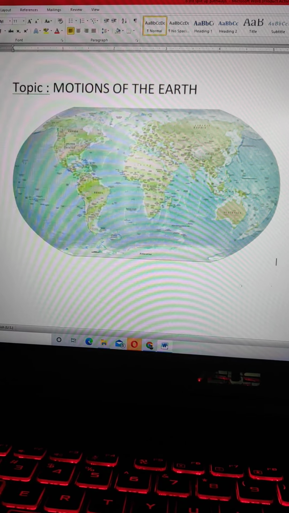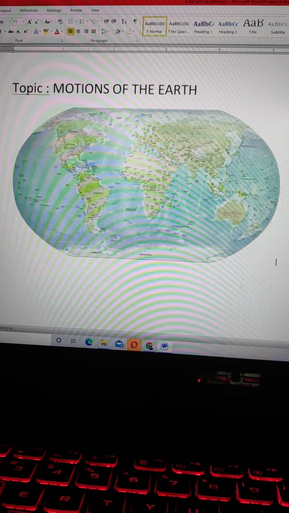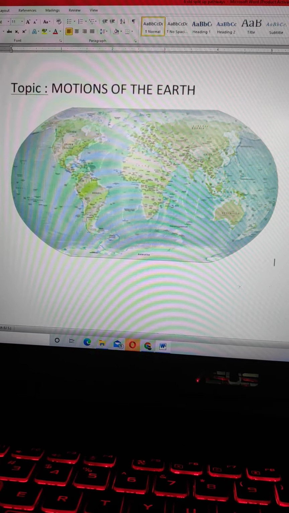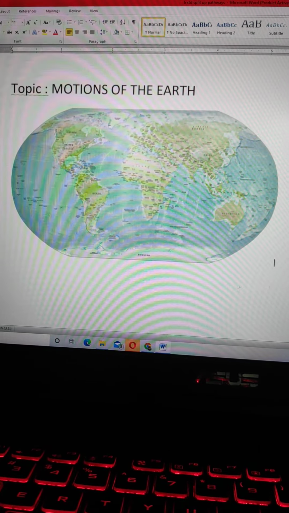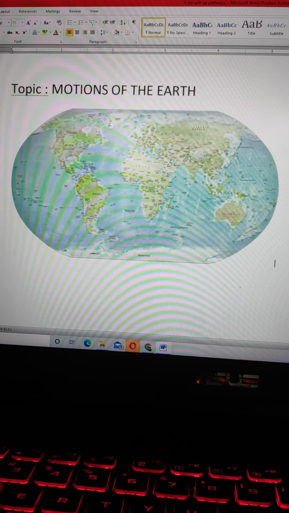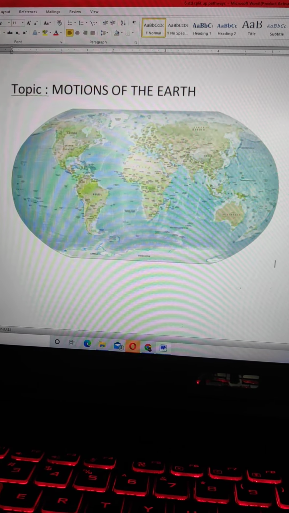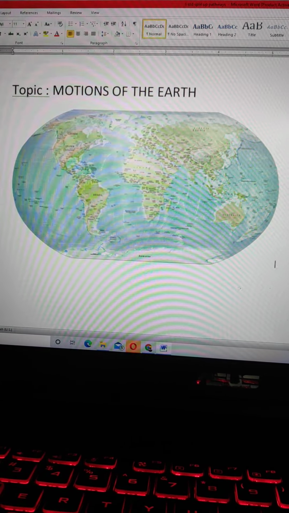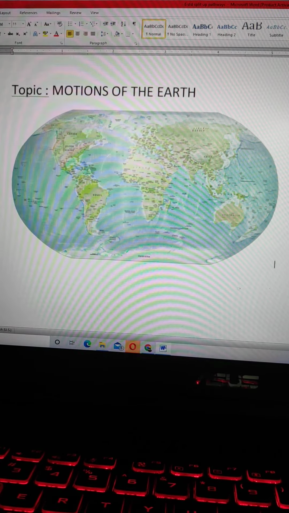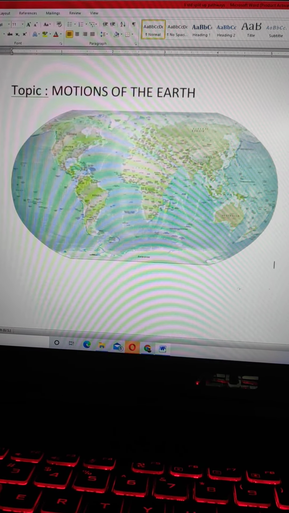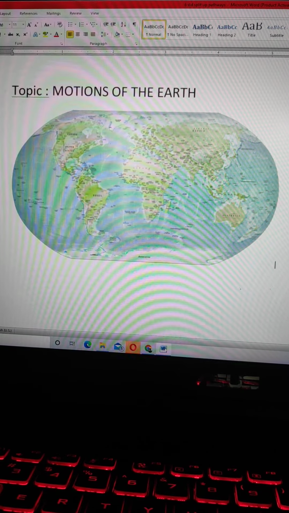Rotation causes bulging of the earth near the equator and flattens the poles. This shape of the earth is called oblate spheroid. High tides and low tides in a day are also caused by the rotational movement of the earth.